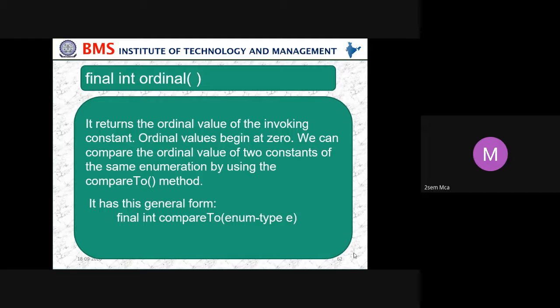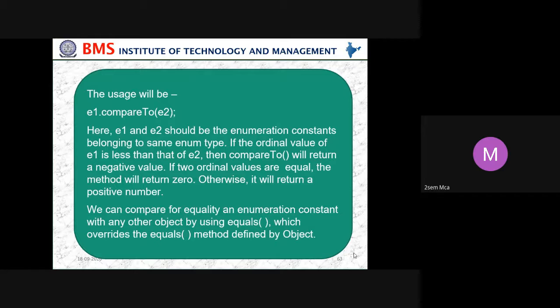Then we have an enum type, where an object e1 is created. The usage will be e1.compareTo(e2). Here e1 and e2 should be enumeration constants belonging to the same enum type. If the ordinal value of e1 is less than that of e2, then compareTo will return a negative value. If the two ordinal values are equal, the method will return 0. Otherwise, it will return a positive number.